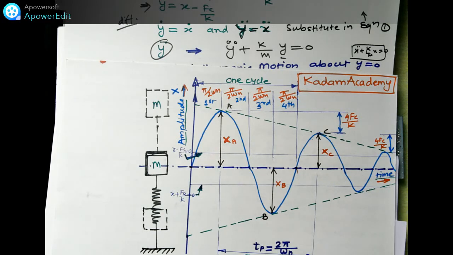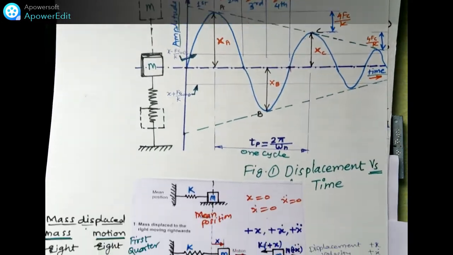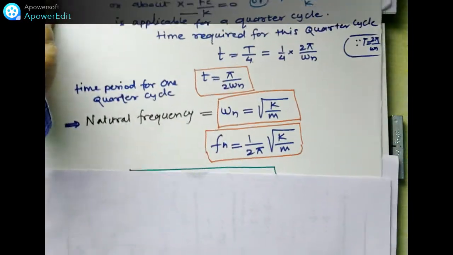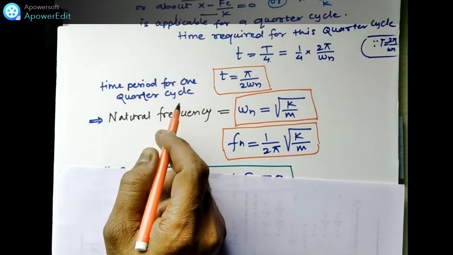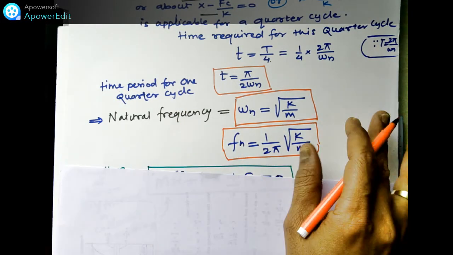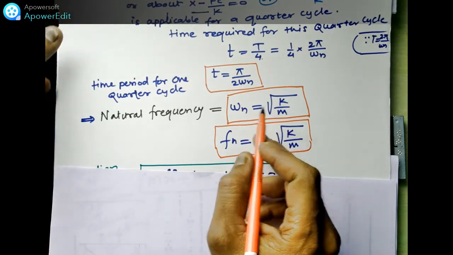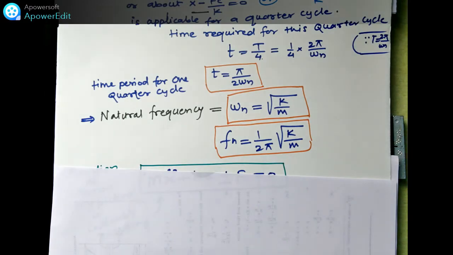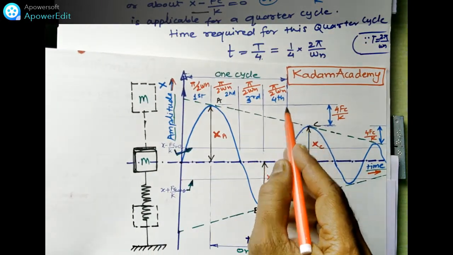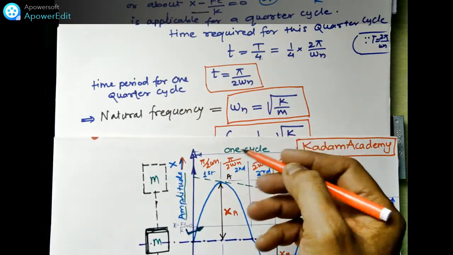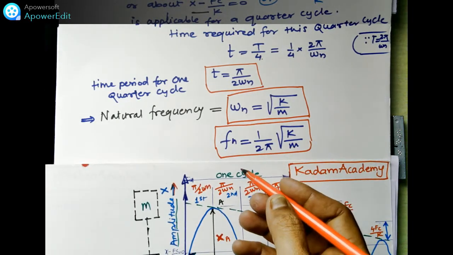We add all of these and get the value. Finally, for the natural frequency: omega n is equal to root of k by m, the same formula used for SHM or other undamped vibration.